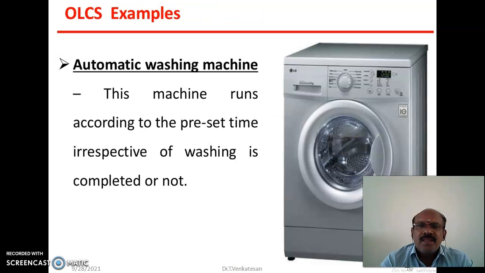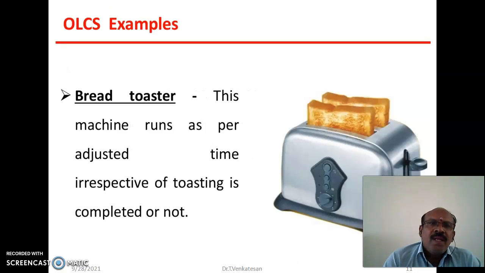Some examples of open loop control system: automatic washing machine. This washing machine depends upon the preset time, irrespective of whether washing the cloth is completed or not. Next example, bread toaster. The bread toaster is also a time setting device. The time is set irrespective of whether the bread is toasted or not.